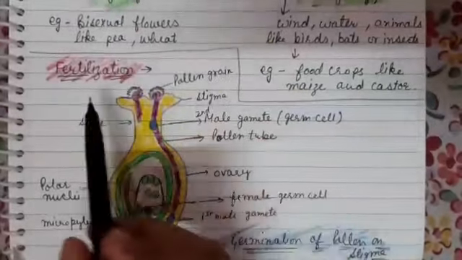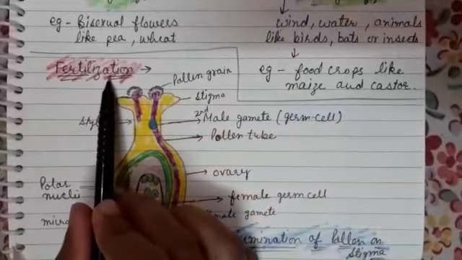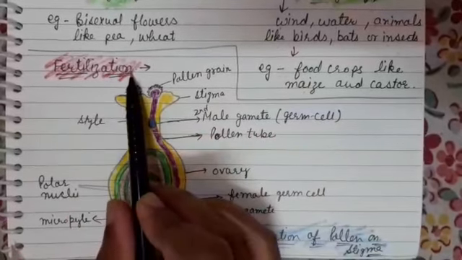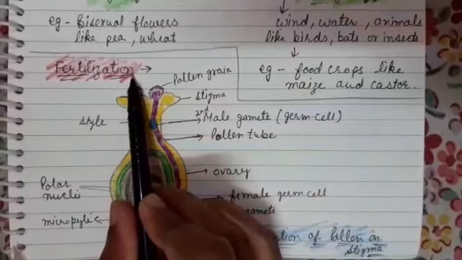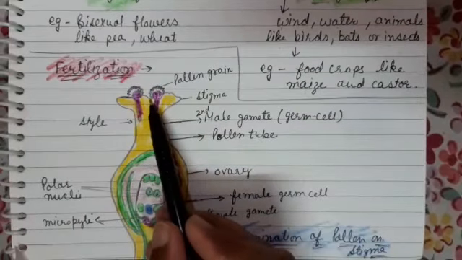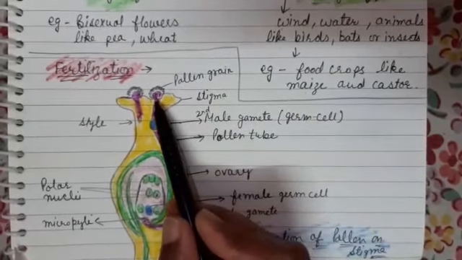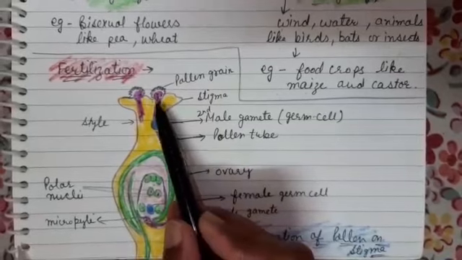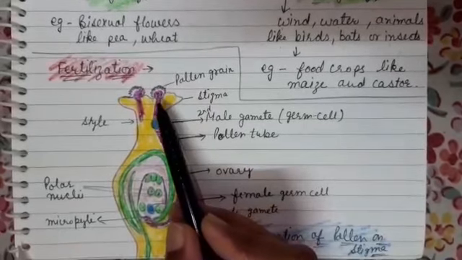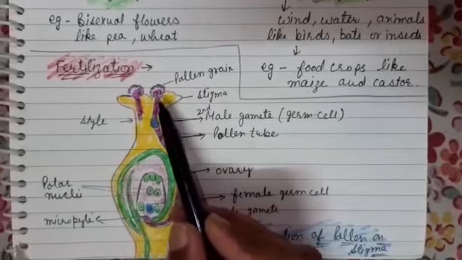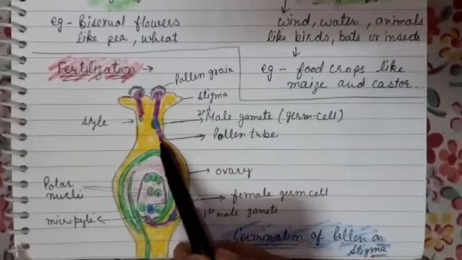Now, our topic is fertilization in plants, how fertilization takes place. When pollen grain lands on the stigma, it absorbs water and nutrients and starts germinating.